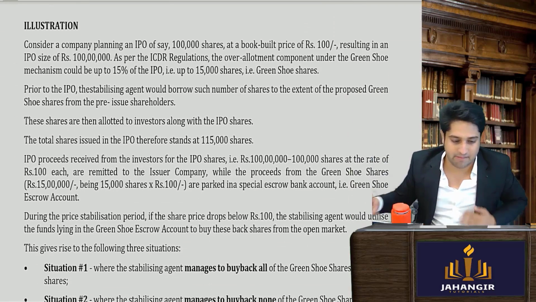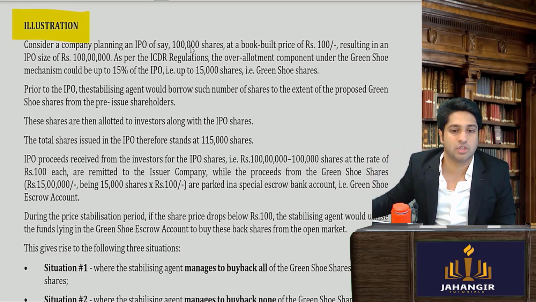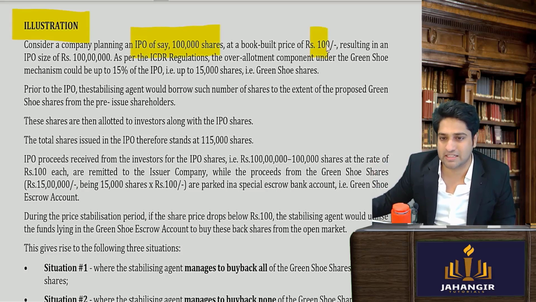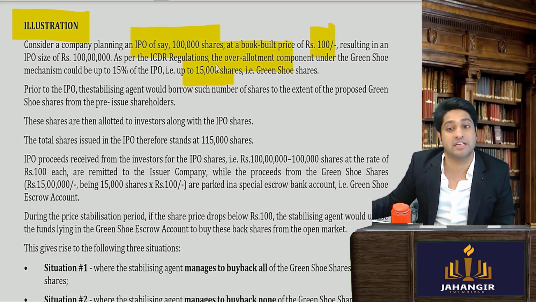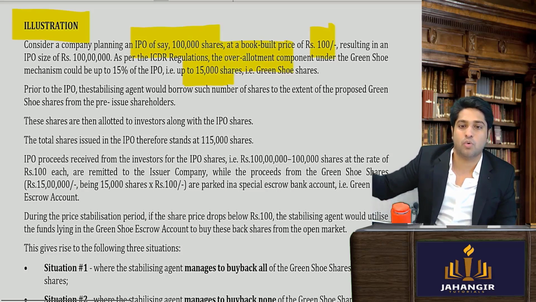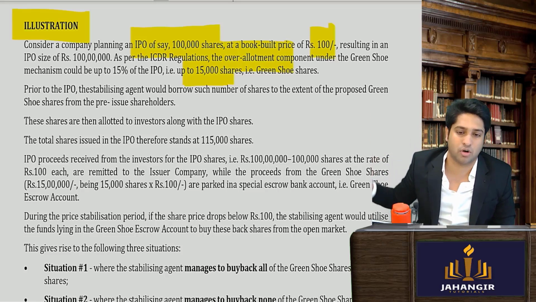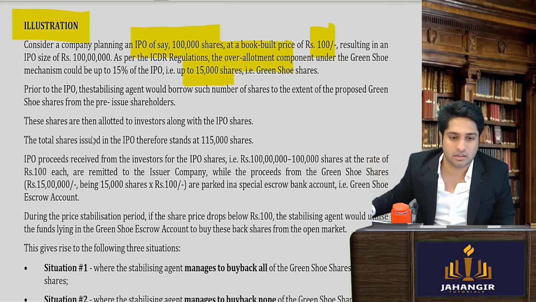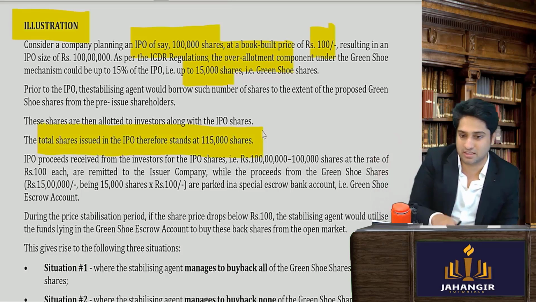Now they've given an example which I have explained entirely with all the 3 given situations. Consider a company giving an IPO of 1 lakh shares. The issue price has been decided as 100 rupees. In the green shoe option, you can over-allot up to 15%, that is 15,000. So your issue size's 15% can be over-allotted. So in the market, total shares issued will be 1,15,000. Is this clear?